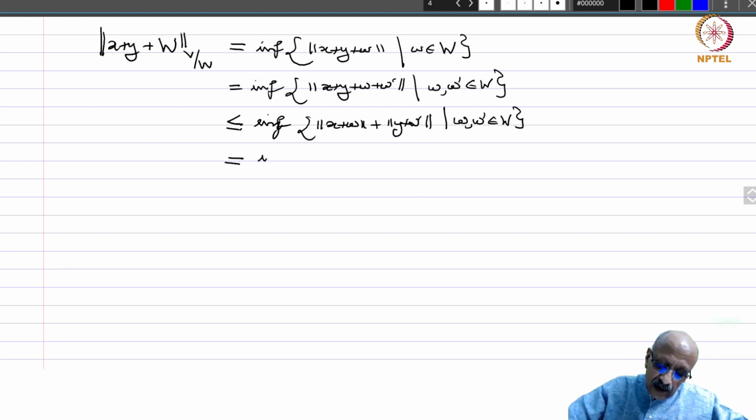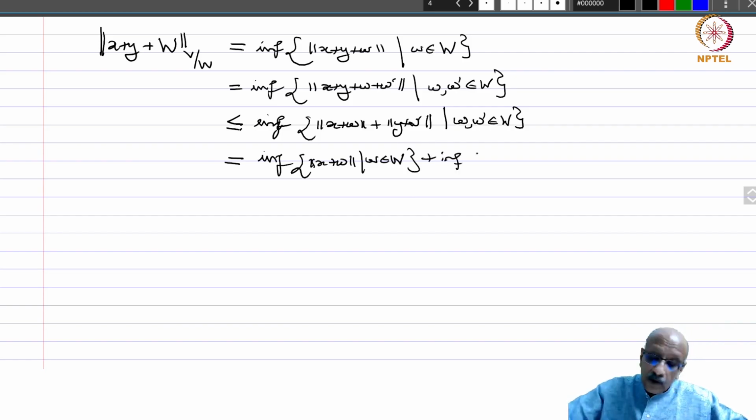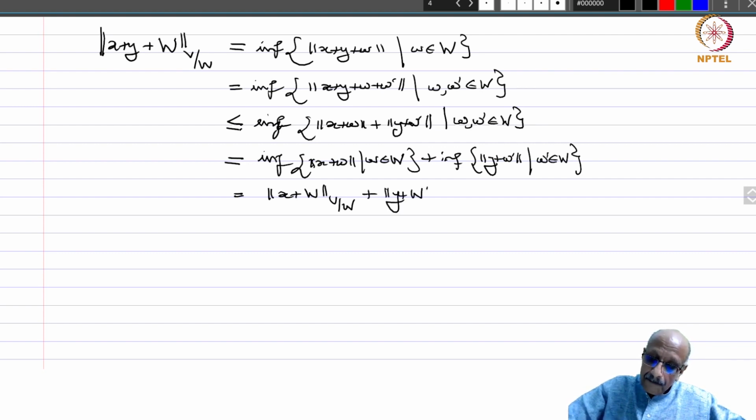So this is equal to the infimum of norm of x plus w, w in W, plus the infimum of norm of y plus w dash in W. So a small checking is needed, but you should be able to do it. But then this is nothing but norm of x plus W in V by W plus norm of y plus W in V by W. And therefore we have shown that the triangle inequality is satisfied.